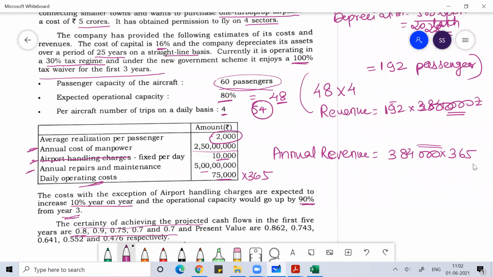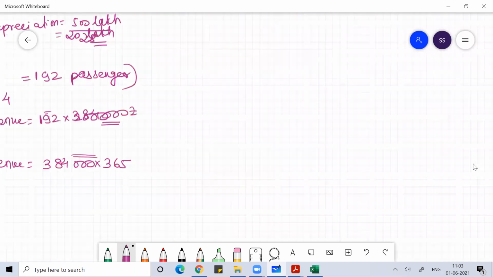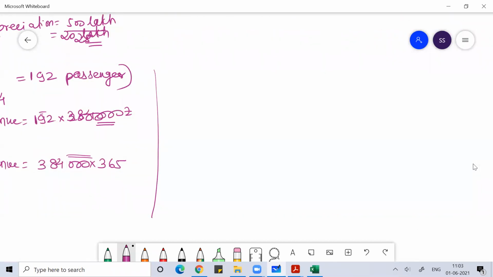Whatever the equivalent value of the expected cash flow you get after the certainty equivalent adjustment, you discount at RF, the risk-free rate of return. In books you see they discount at RF whenever certainty equivalent is there. So that part you can remember. So NPV here, if I'm calculating, suppose alpha 1 is your certainty equivalent for year 1.